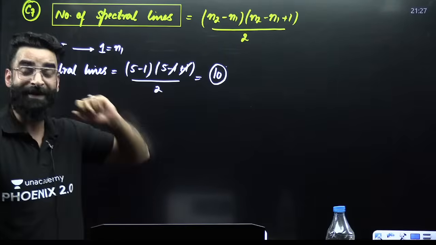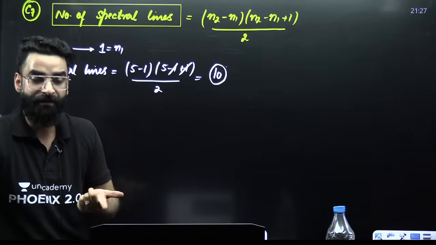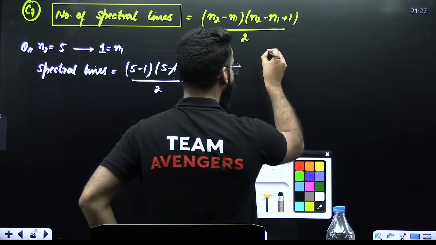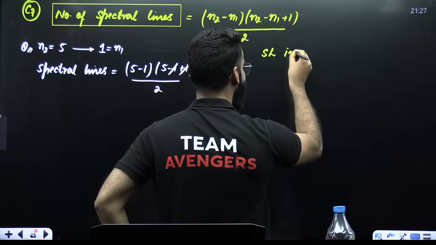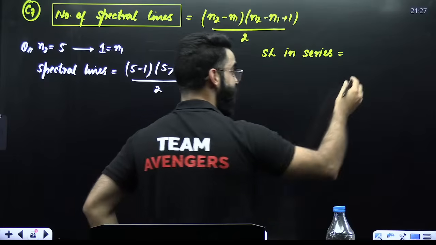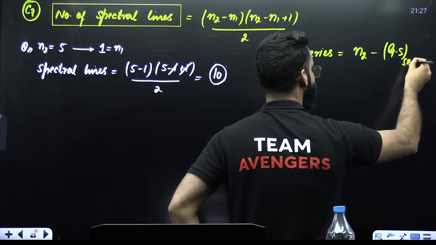Now, out of these 10 spectral lines, how many will fall into Lyman? How many will fall into Balmer? How many fall into Paschen? There's a formula for that as well. Remember, the number of spectral lines falling in a particular series is always equal to N2 minus the ground state of that series.